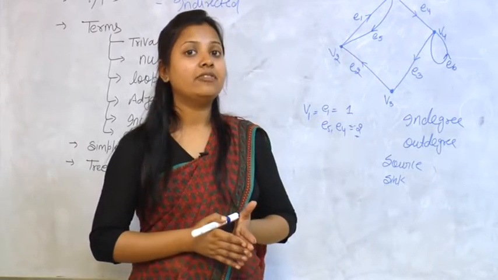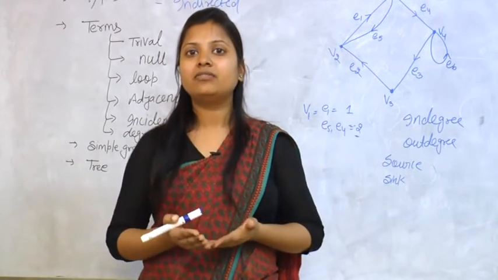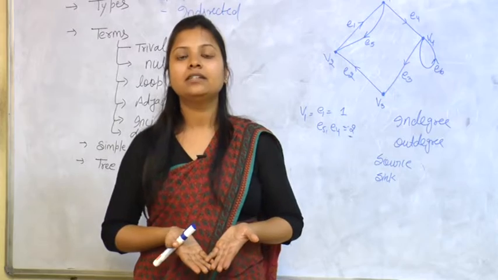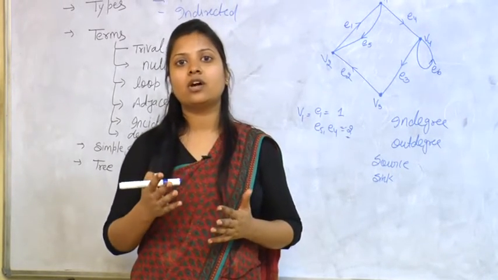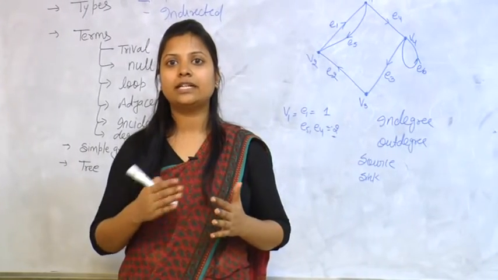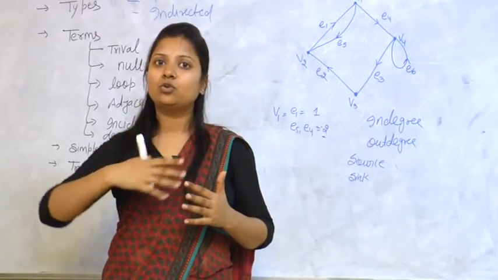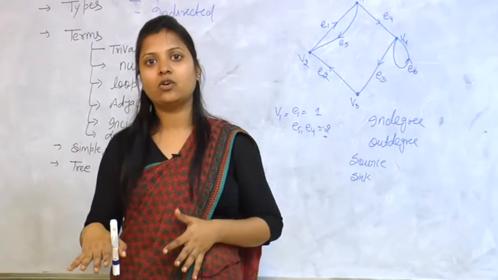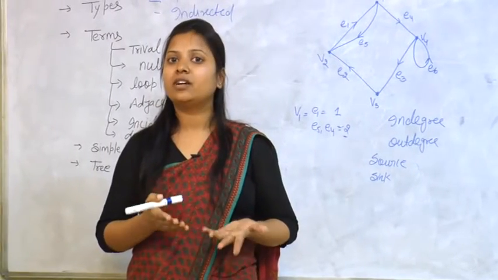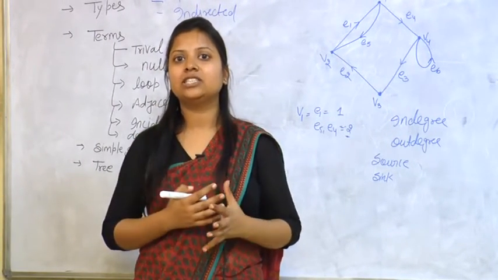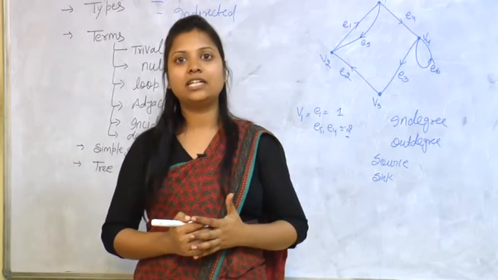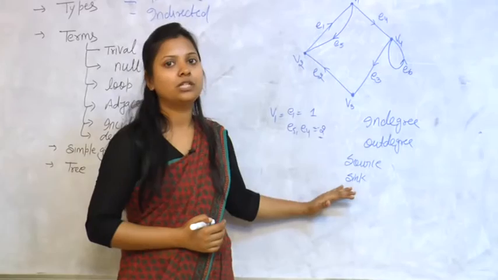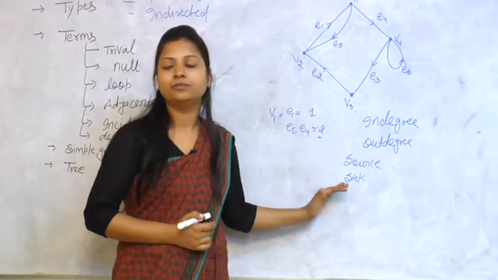And if in any graph there exists a vertex that has only coming edges, then it is called a sink. So a vertex with only outgoing edges is a source vertex, and a vertex that only takes edges into it is a sink vertex. These are two terms in a directed graph.